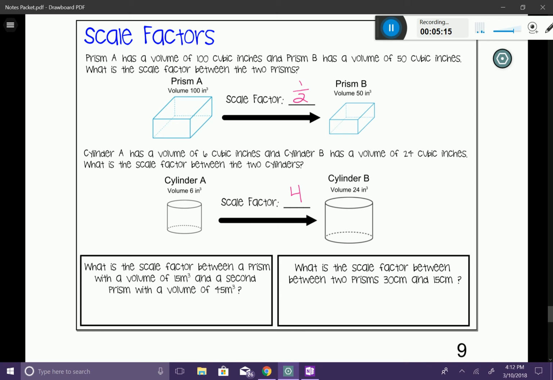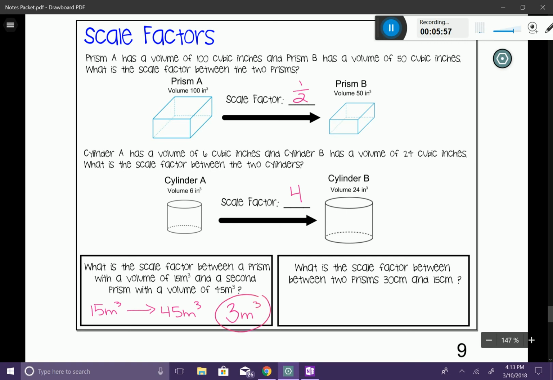Okay, let's answer this next question. What is the scale factor between a prism with a volume of 15 meters cubed and a second prism with a volume of 45 meters cubed? So you can see here that we're starting with one that is smaller than the other, and I'm moving to one that is larger than the other. So when I'm moving from something small to large, I'm going to multiply it by a scale factor that is an integer number. So 15 times 3 is going to give us 45. So my scale factor is going to be 3 meters cubed.